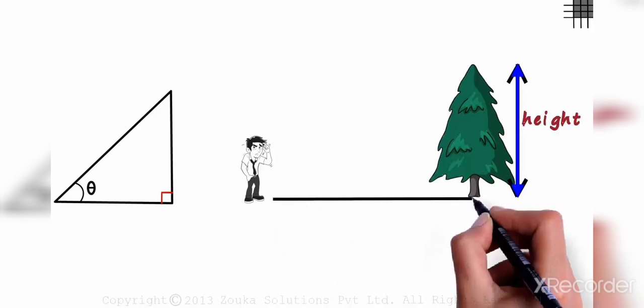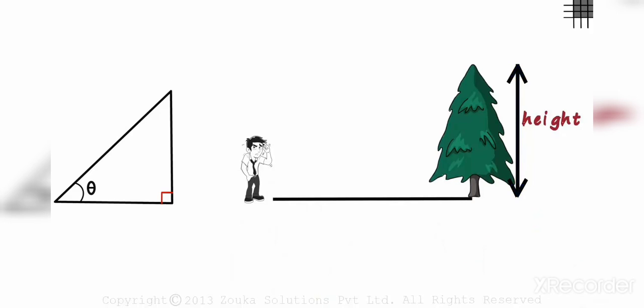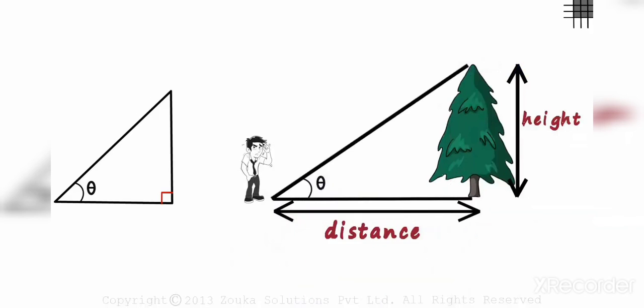Let's assume this distance is known to us. Remember, it's always easier to find the distance on the ground than vertically. And we can find the approximate measure of this angle, which is theta. With just these 2 pieces of information, Zen can find the height of this tree.